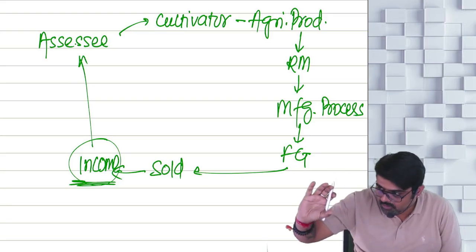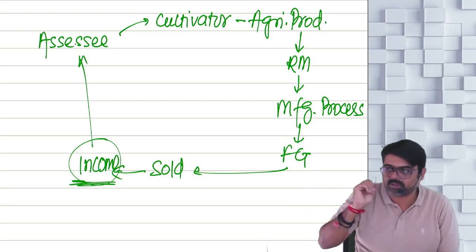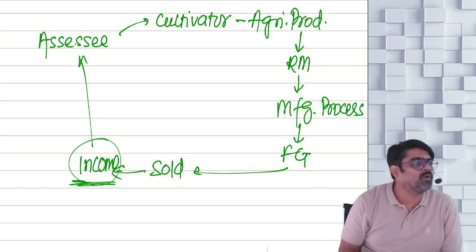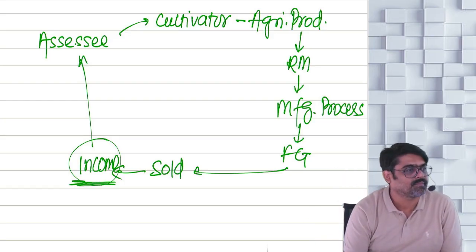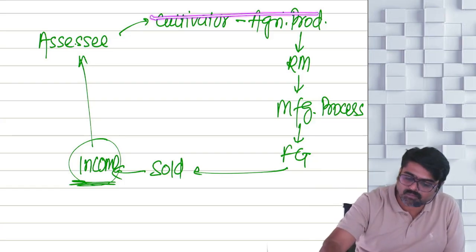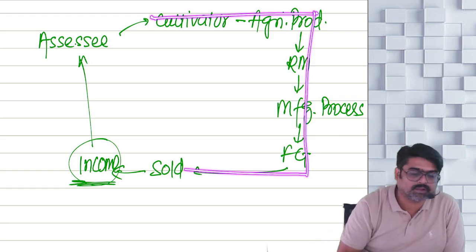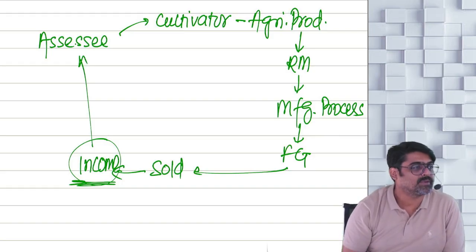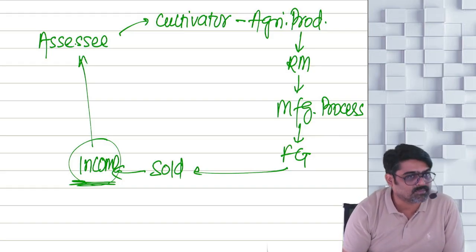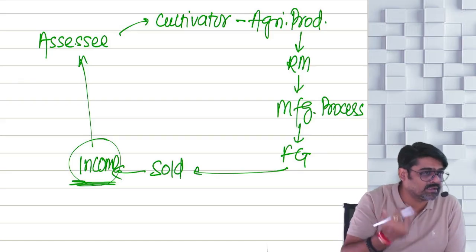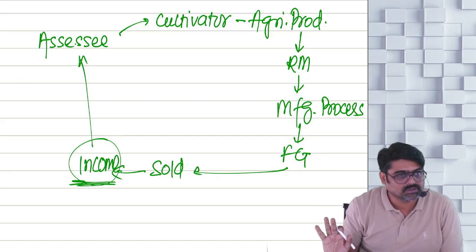But out of this composite income, you will have to find out the profit. So how will you find out the profit? Whatever expenses you have incurred from this point to this point, all the expenses you are supposed to reduce. What expenses? Expenses on cultivation, expenses on manufacturing, all the expenses incurred in cultivation and manufacturing will be reduced.